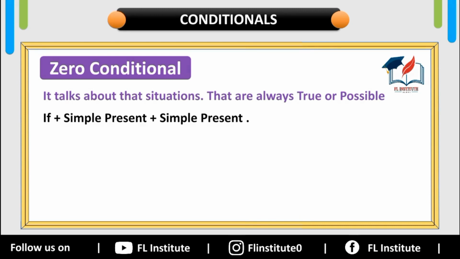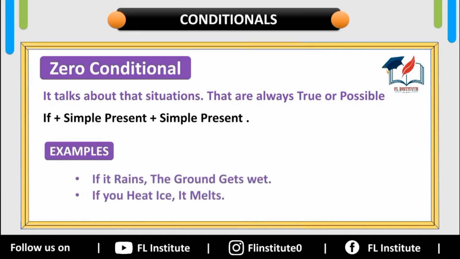So let's step ahead toward the examples of zero conditional. The first example is, if it rains, the ground gets wet. It's true, it's possible. The second one is, if you heat ice, it melts. Here is also possibility, it's possible that if you heat the ice cube, it will melt, so it's true. I hope you have got what zero conditional is.